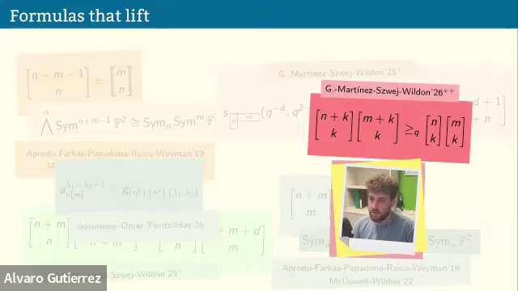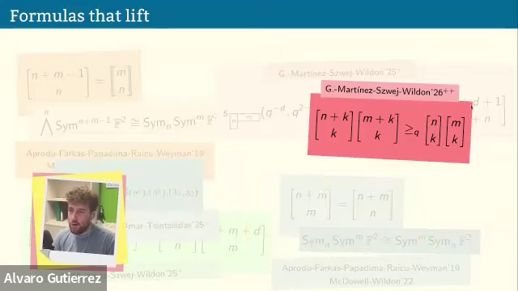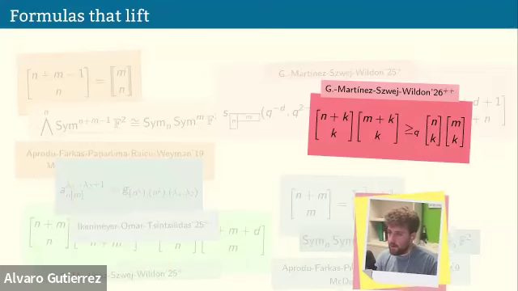Next, we have this identity right here. This is an inequality. And what this means is that if I take the left-hand side minus the right-hand side, this is a non-negative linear combination of quantum integers. This one is still not out. It will be on the archive fairly soon.